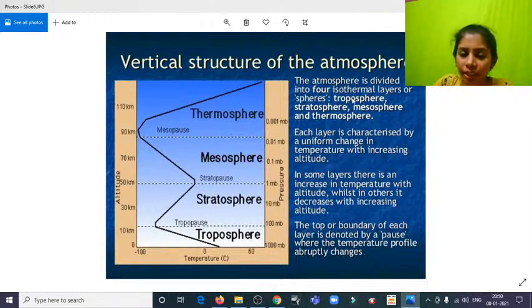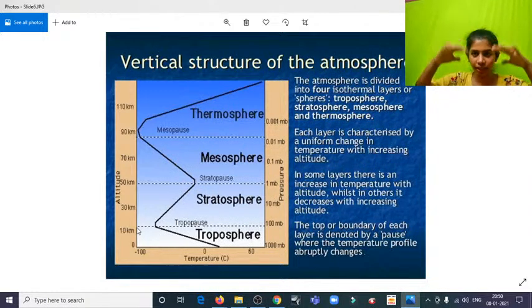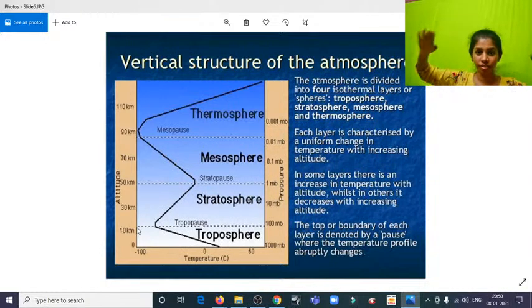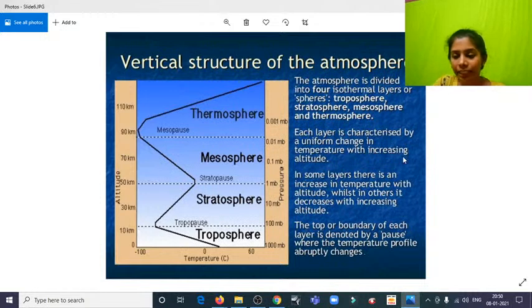The atmosphere is divided broadly into four categories, but we cannot say, for example, that the troposphere is 10 kilometers and that this rule applies to the whole earth, because in some places it will be 10, in other places probably 15, in other places 8. It keeps varying, and we cannot say for sure that the troposphere is exactly 10 kilometers from the earth. Each layer is characterized by a uniform change in temperature with increasing altitude. In some layers temperature increases with altitude, while in others it decreases, alternating, and that's how I understand it.